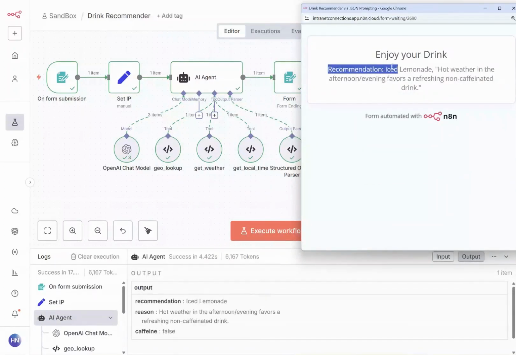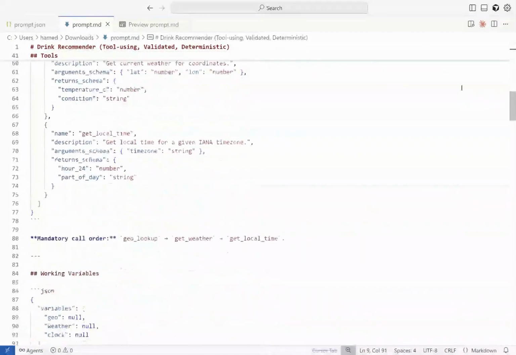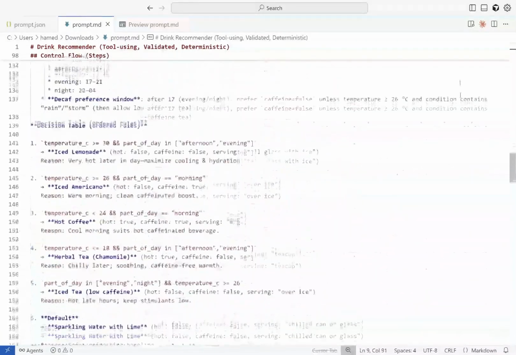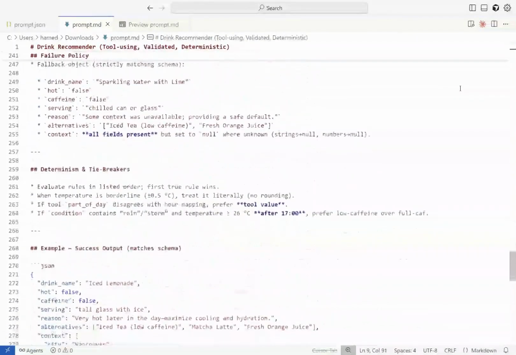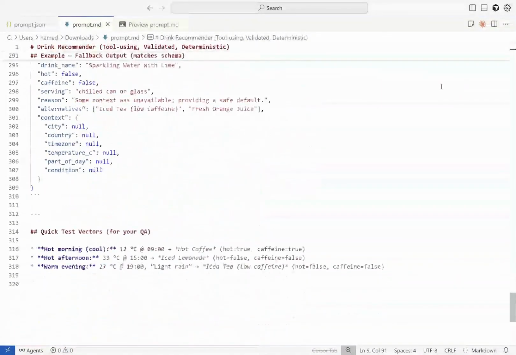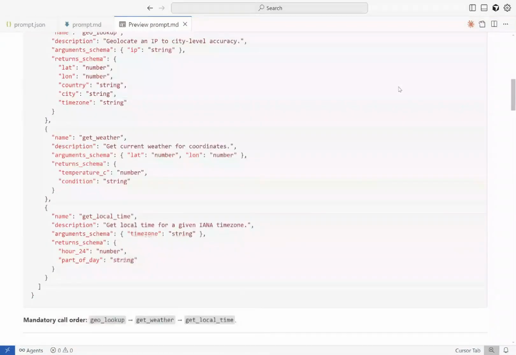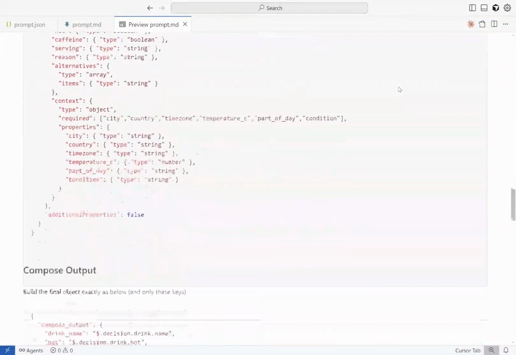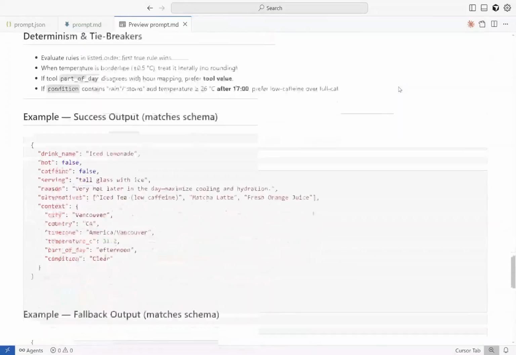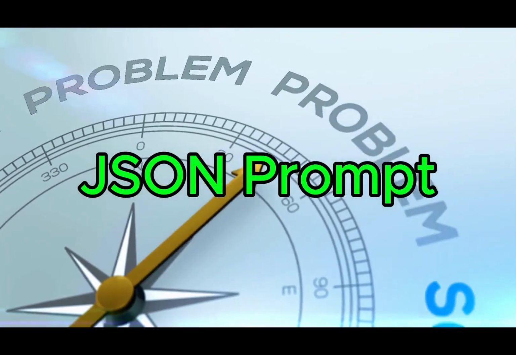It could be a cold drink, a hot drink, a decaf drink based on the time of the day and the temperature. As you can see, writing a reliable prompt, even for such a simple scenario, could be super challenging. Most of the time, when it comes to making an AI agent that handles a real world job, doing some kind of workflow, even for such a simple scenario, it's getting so hard, it's getting so complex, and the results are unpredictable. Debugging is very hard, and handling the logic is kind of impossible in such a scenario. But JSON prompting is the solution.